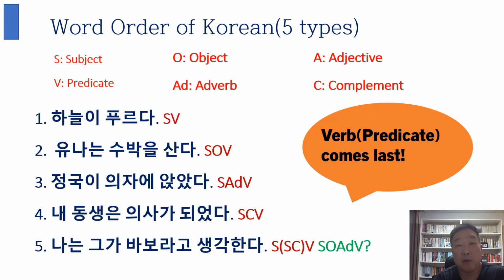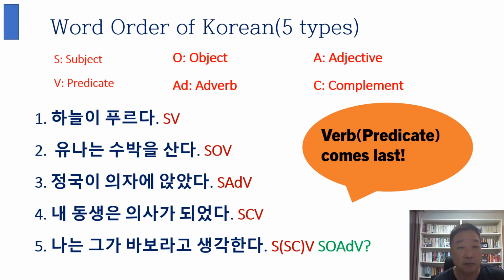In Korean, we also have 5 types. Well, and the most important thing here is the verb or the predicate comes last in Korean. This is the most important difference between English and Korean. All right, let's see.